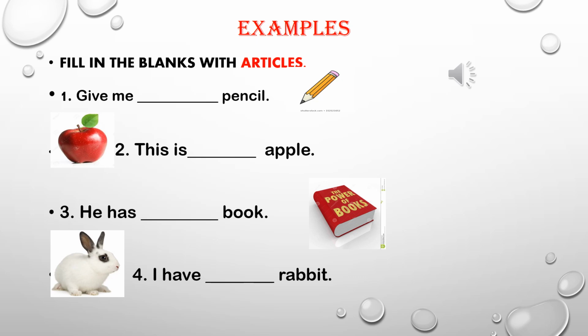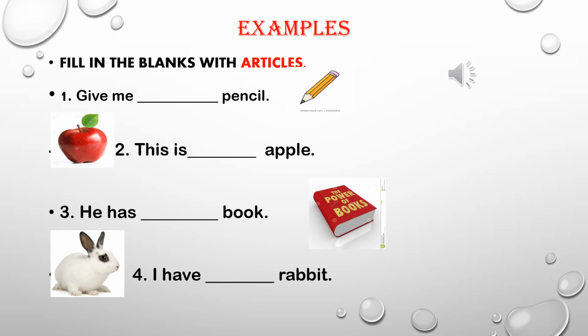Example number 2. This is dash apple. Apple starts with A, and A is a vowel. So we will use article AN before apple. So it will become, this is an apple.